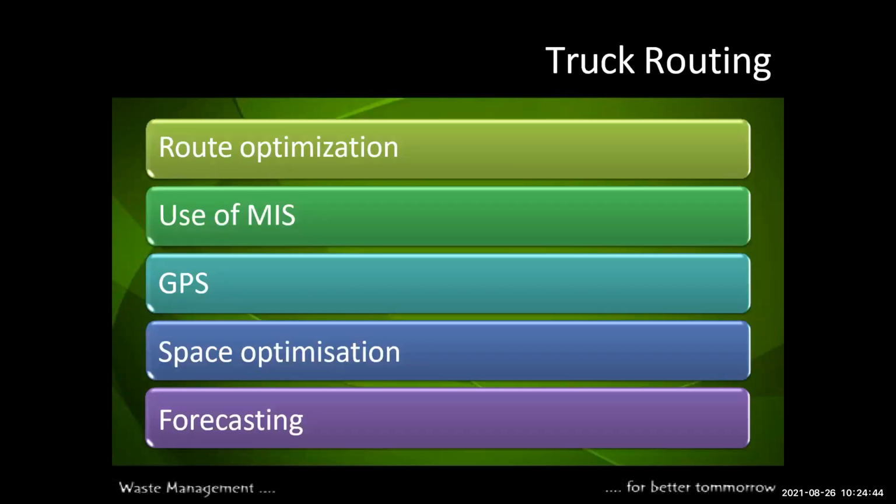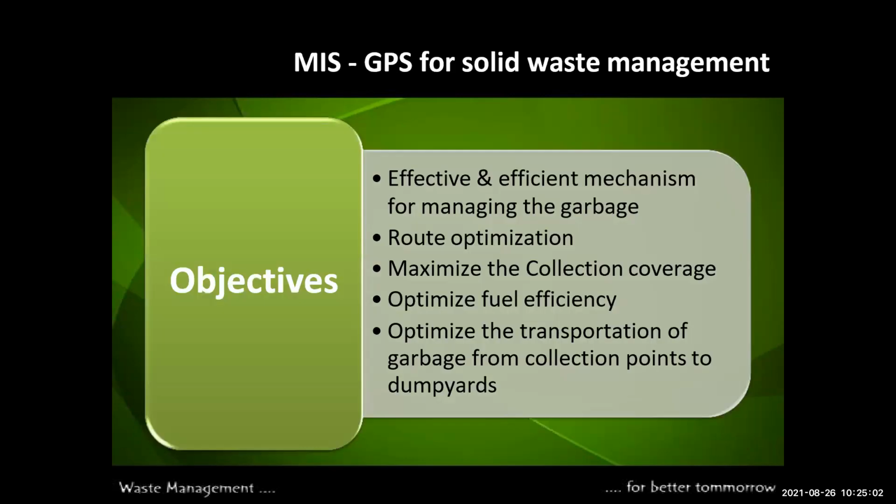And truck routing, route optimization, use of MIS, GPS, space optimization and forecasting. How to see the route of the collection trucks? This is the route optimization, use of MIS and GPS systems for optimization and forecasting. Now, the MIS and GPS of solid waste management. The objective of the MIS and GPS is how to manage the solid waste.